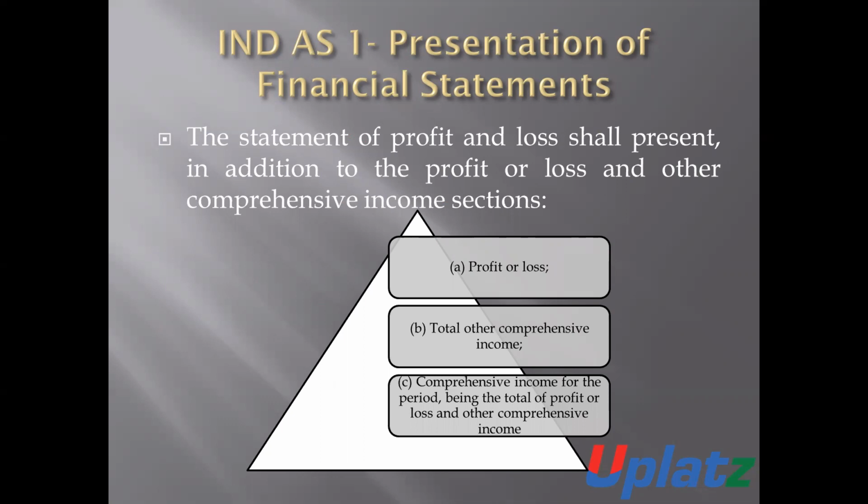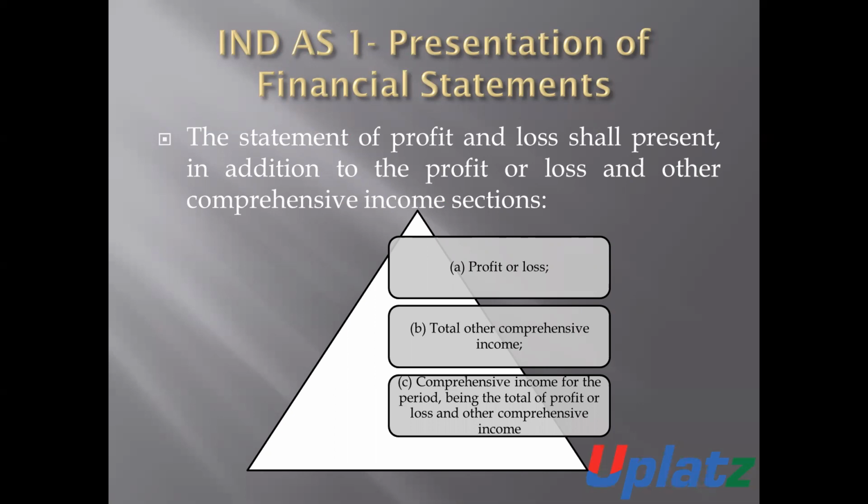It also presents total comprehensive income for the period, being the total of profit or loss and other comprehensive income.